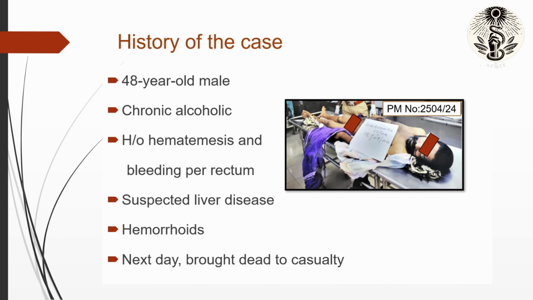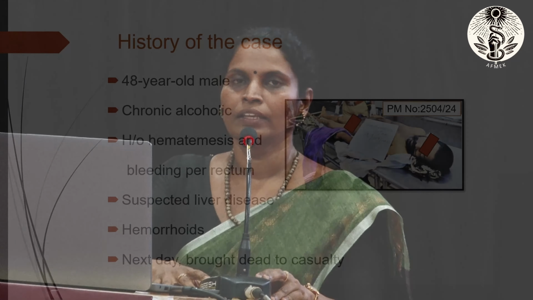History of the case: a 48-year-old male chronic alcoholic was presented to a local hospital with history of hematemesis and bleeding per rectum. They suspected liver disease, and he had hemorrhoids also. He was treated as outpatient, and on the very next day he was brought dead to the casualty.